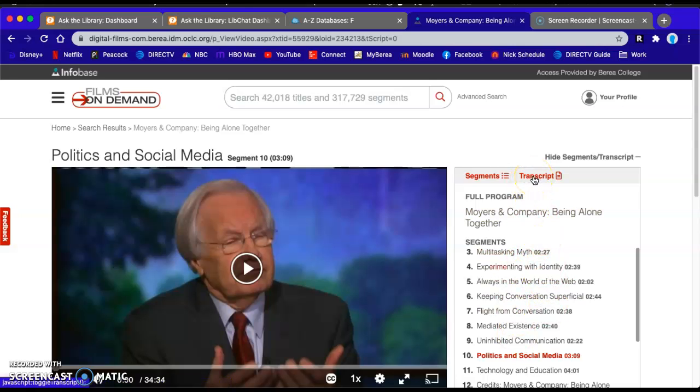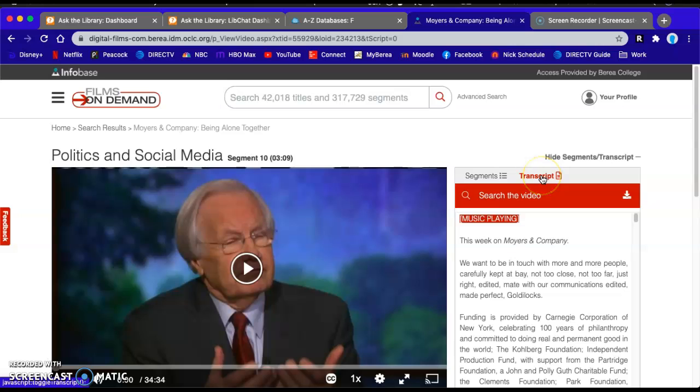The cool thing about this is you can do the transcript, where it will type word for word what they're saying, so you can easily cite it in your paper.